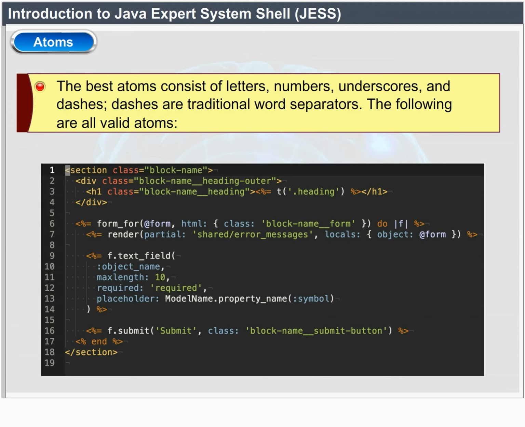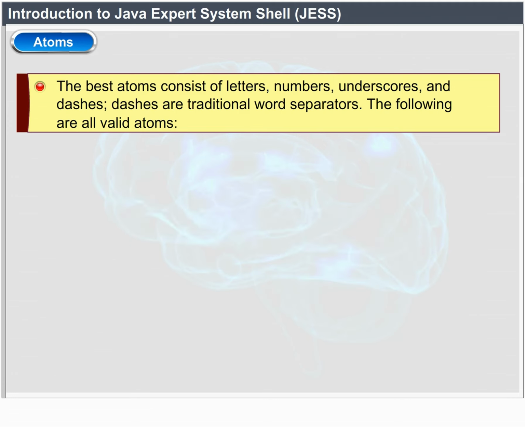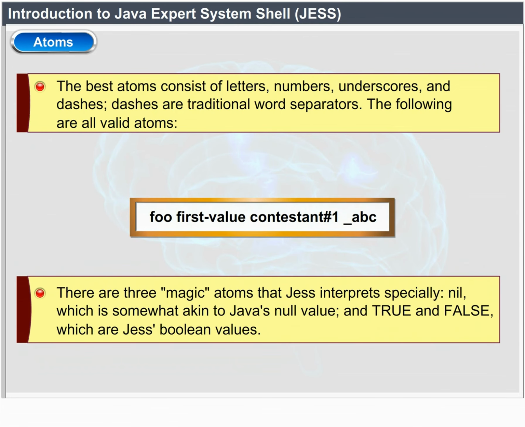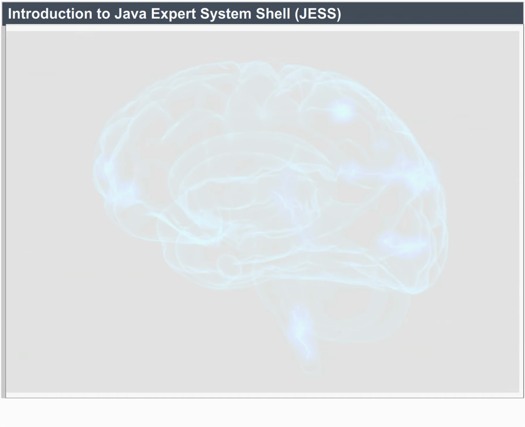Dashes are traditional word separators. The following are all valid atoms: FOO, first-value, contestant, #1_ABC. There are three magic atoms that JES interprets specially: nil, which is somewhat akin to Java's null value, and true and false, which are JES Boolean values.